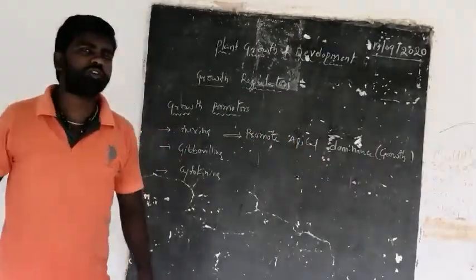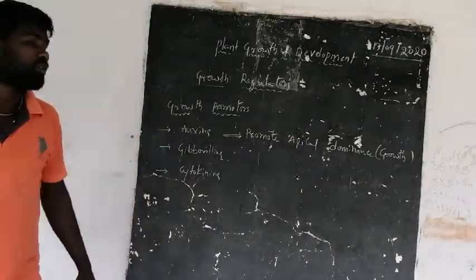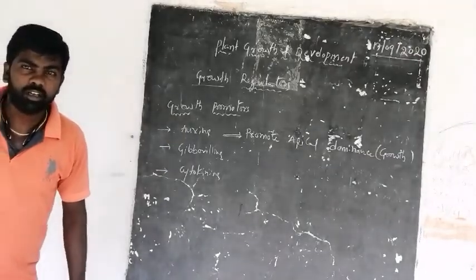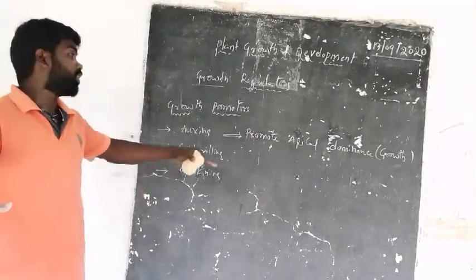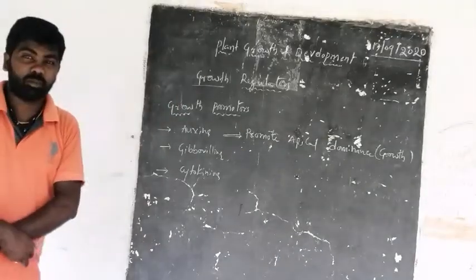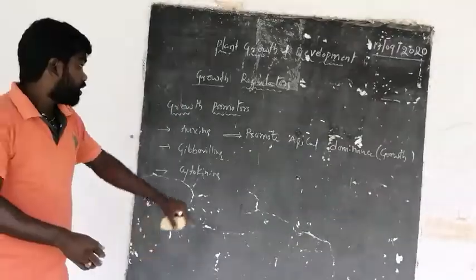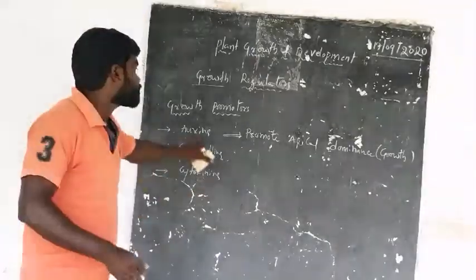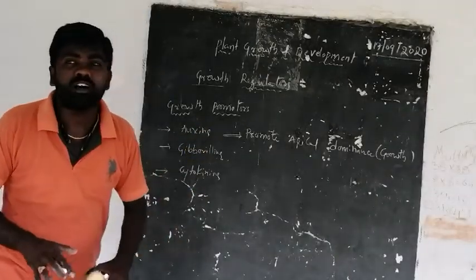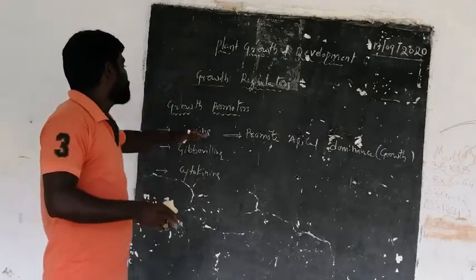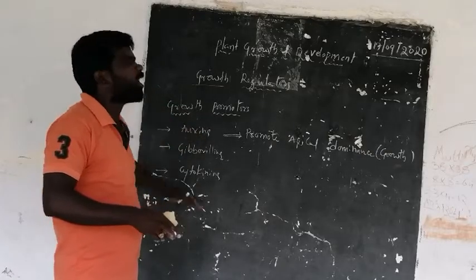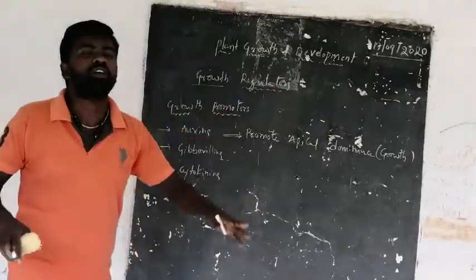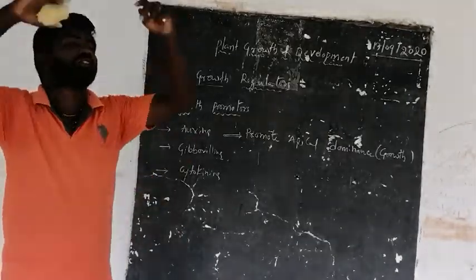The question may be asked: which growth regulator promotes apical dominance? The growth promoter called auxin promotes the apical dominance, which helps the apical growth of the plant body.